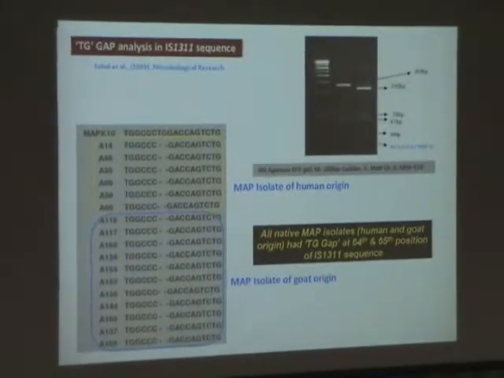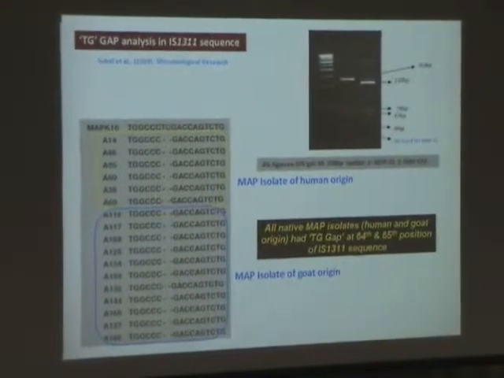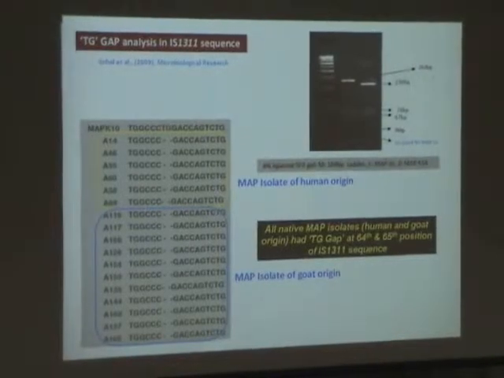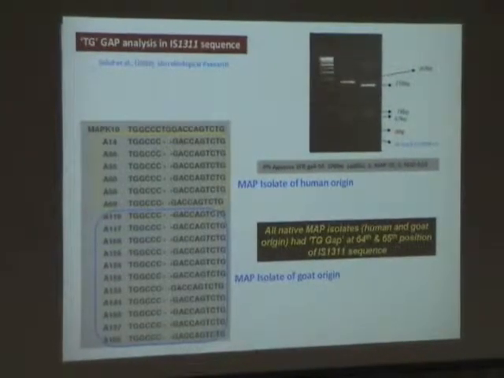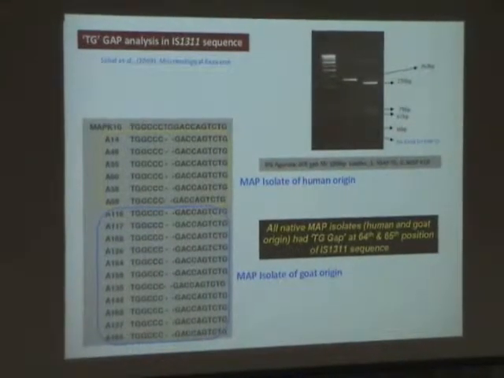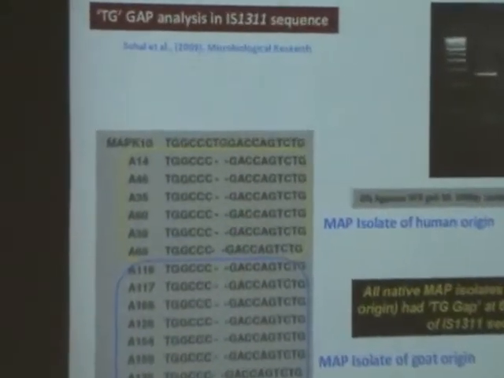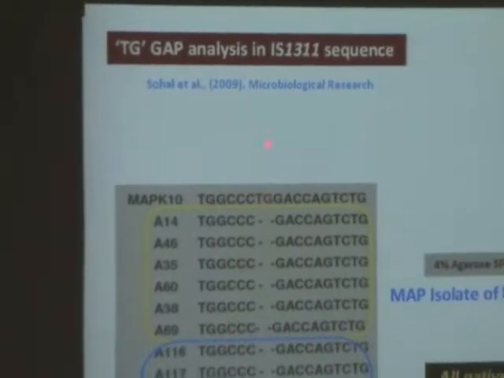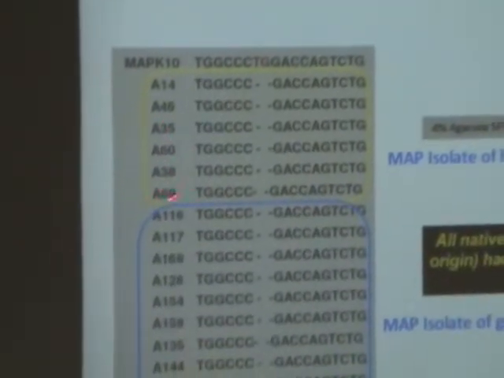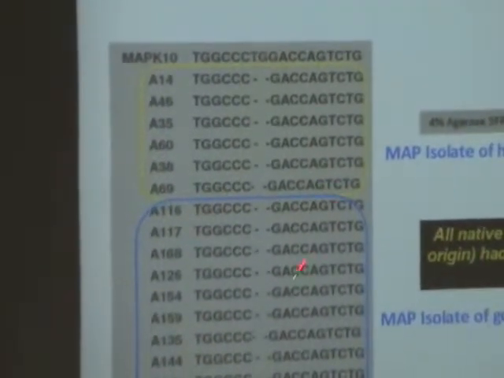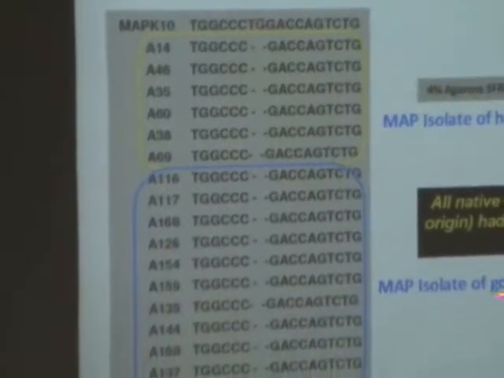Some of the other characterization which we have done in our lab is a typical TG gap, which we have put up as a poster also, and which we feel can differentiate our Indian isolates from the non-Indian ones. Again, we found the same thing, and these were the human origin isolates and these were the goat origin isolates.